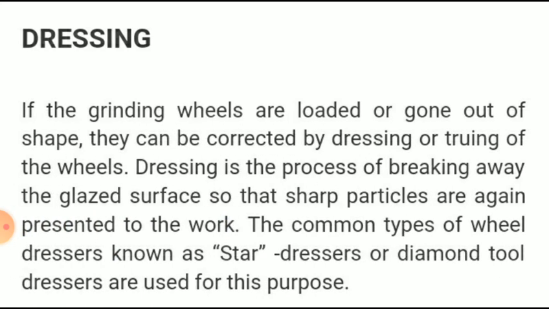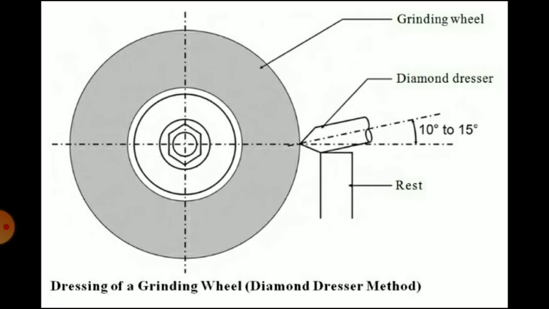Then dressing. If the grinding wheels are loaded or have gone out of shape, they can be corrected by dressing or truing of the wheels. Dressing is a process of breaking away the glazed surface so that sharp particles are again presented to the work. The common types of wheel dressers, known as star dressers or diamond tool dressers, are used for this purpose. So this is dressing of a grinding wheel.